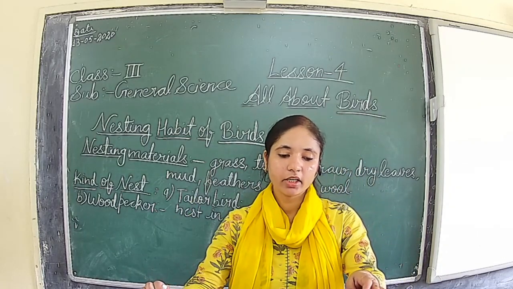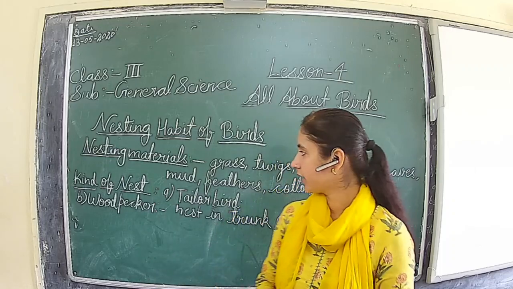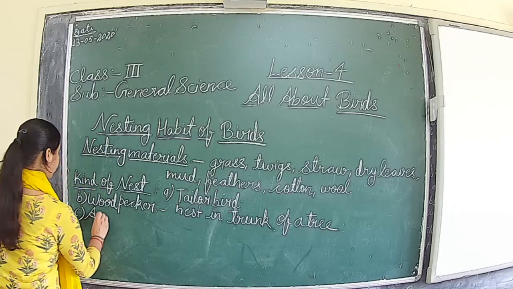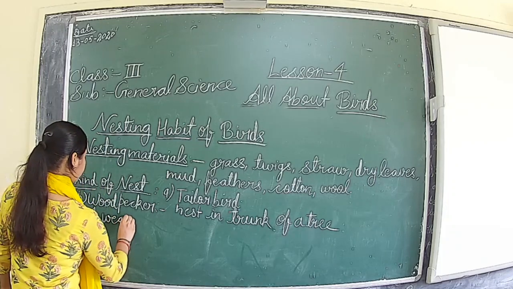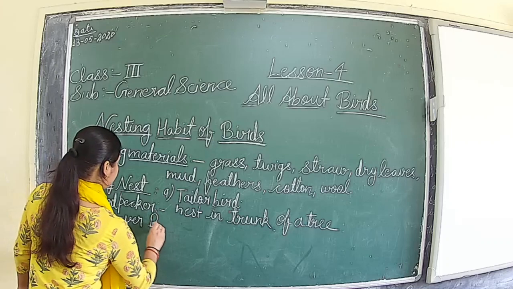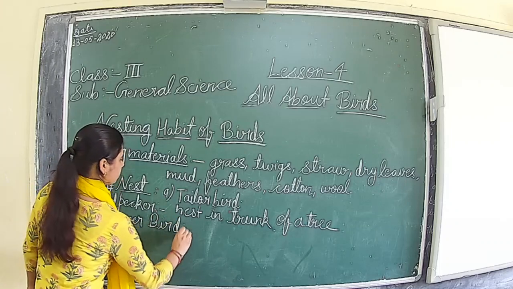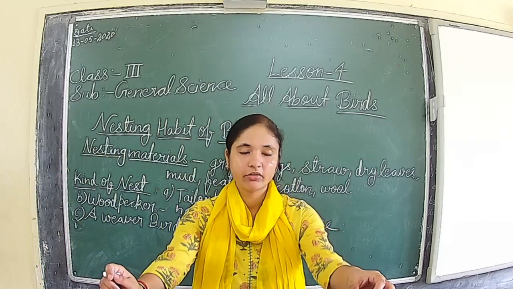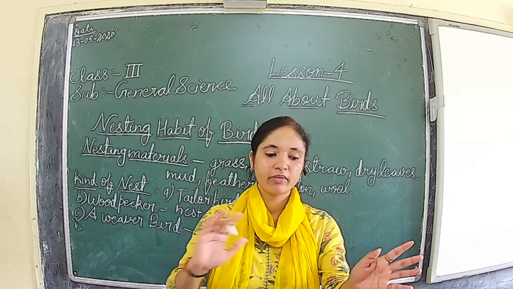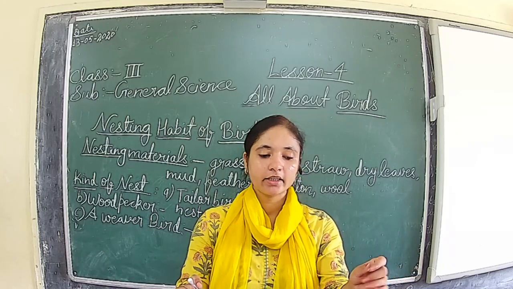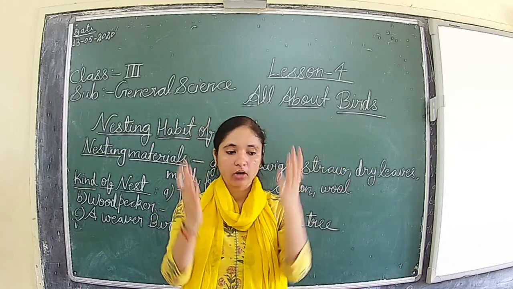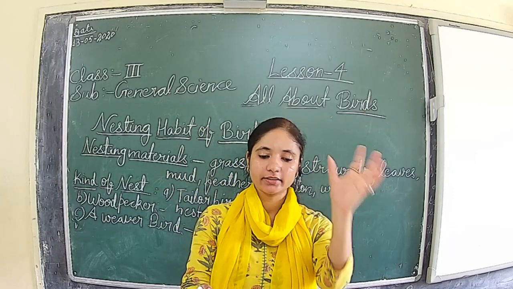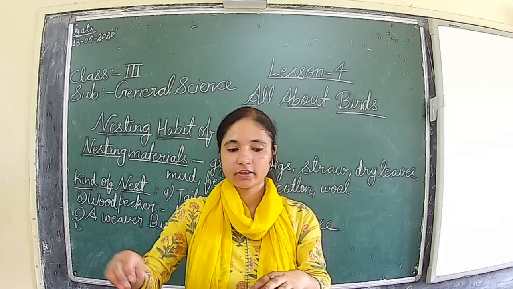Next is the weaver bird. A weaver bird builds a nest which acts like a cradle for the young ones. Weaver, they will weave the nest. It is deep enough to prevent the baby bird from falling. The nest hangs upside down from the branch of a bush or a tree. It has an opening for the bird to enter inside. So, a weaver bird nest you can see here.